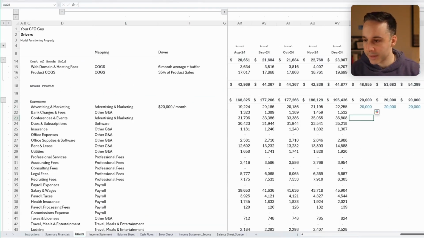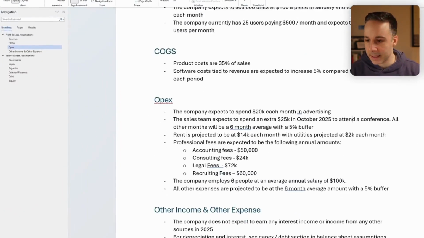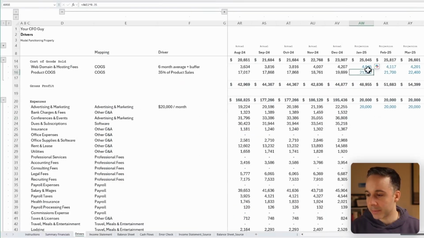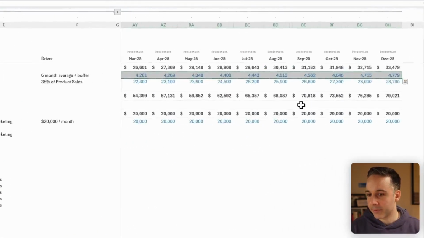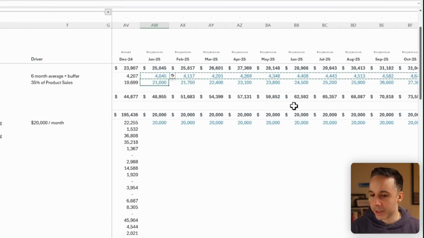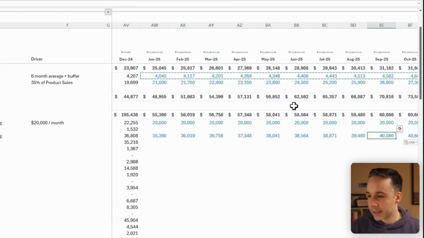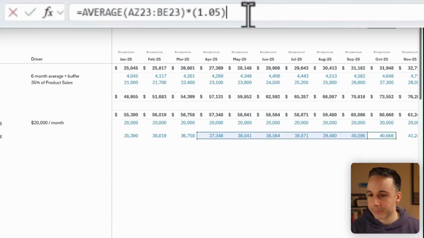Okay, so for conferences and events, it says that the sales team expects to spend an extra 25,000 in October to attend a conference. All other months will be a 6-month average with a 5% buffer. So for that, I am going to take the formula I had in web domain and hosting. Let's copy and paste that for conferences and events. And then let's enter in October plus 25,000 as such.